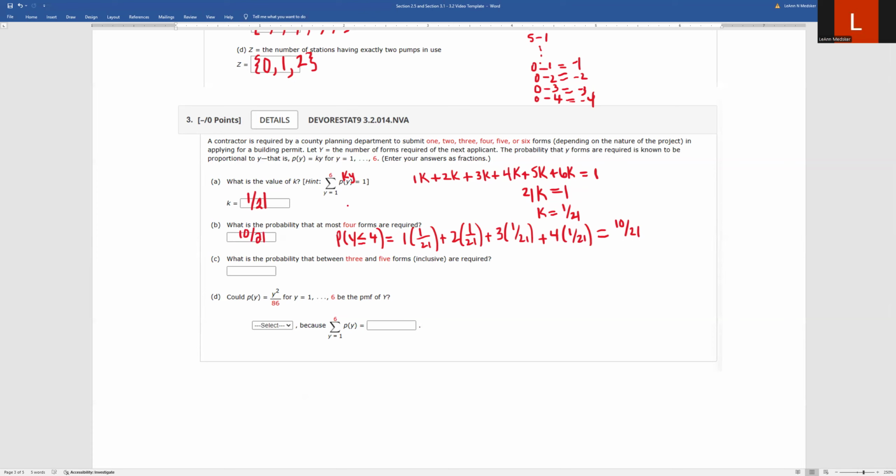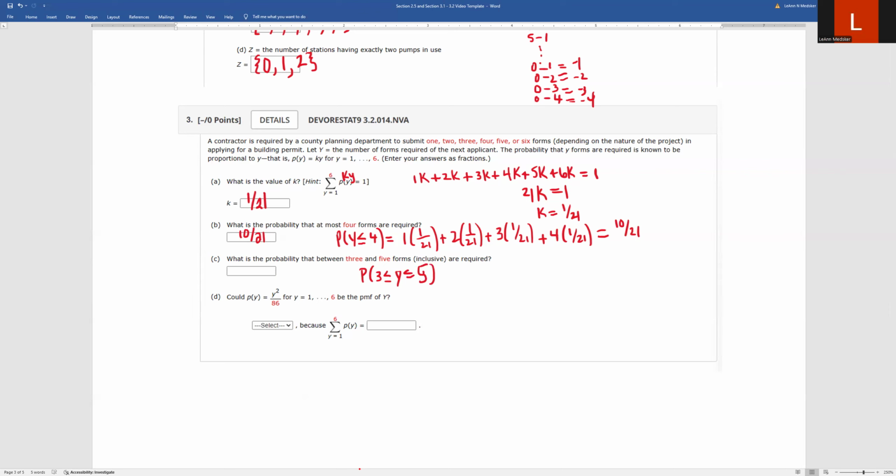And that's because remember our Y values are 1, 2, 3, 4 in this case. And the K we found to make up this probability equation they gave us was that 1 over 21. So we just had to add each of the scenarios from 1 to 4 together. Now, what is the probability that between 3 and 5 forms inclusive? That means we include 3 and 5 are required. Okay, so same idea, probability of Y from 3 to 5. Sorry, I wanted to write 6.